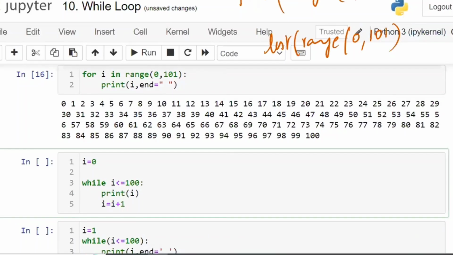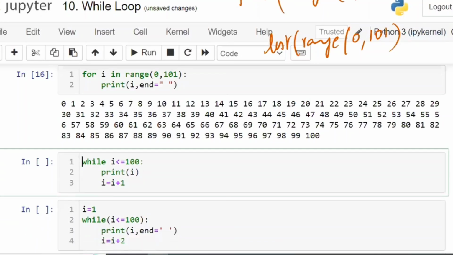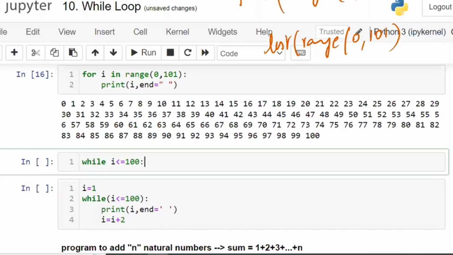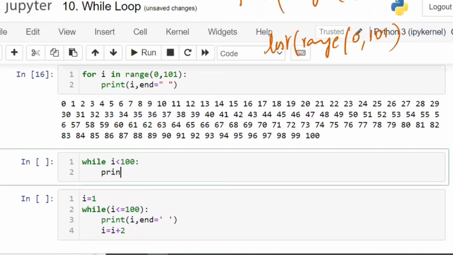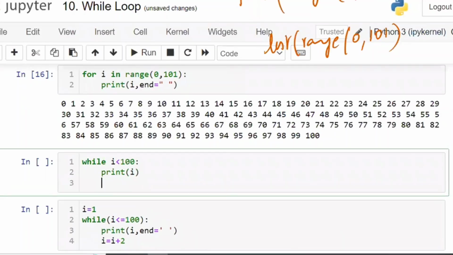That's it. Like this, we are going to write the code. How we wrote the for loop code, similarly I am writing the while loop code. From where have I started? First, while, whether 100 has to be included or not. Included means equal to, not included means less than. First, this step I have written. After writing this step, print I. Only I has to be printed. Every time it is going to print I, but it has to take a different value, so I have to give a different value. That is I is equal to I plus 1.